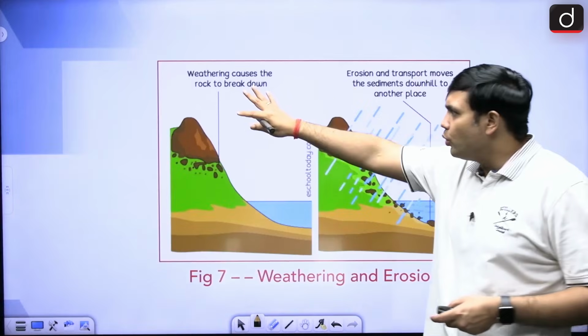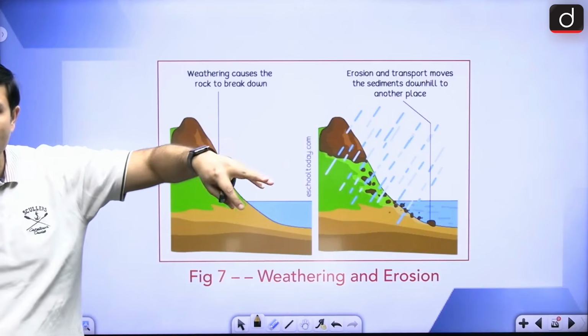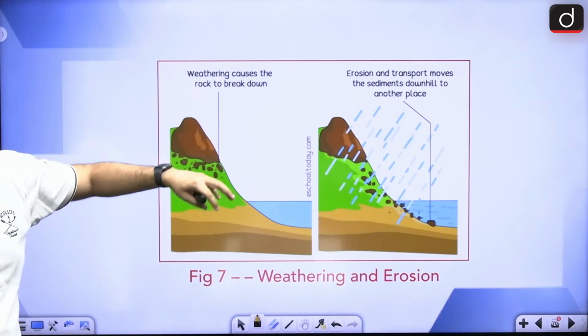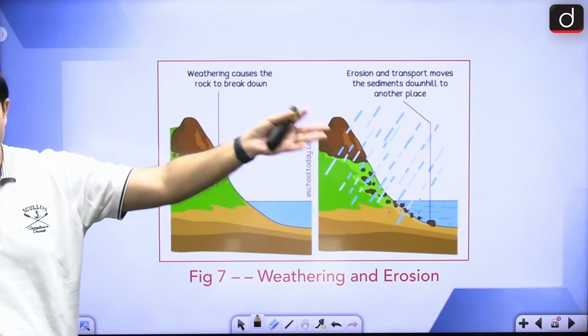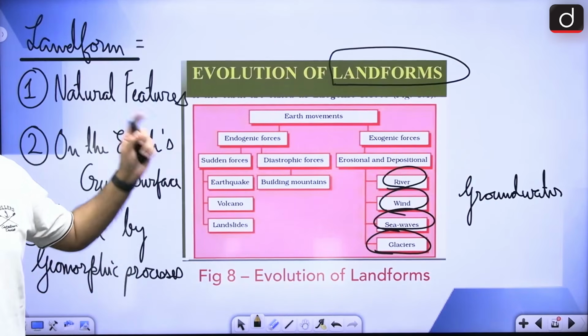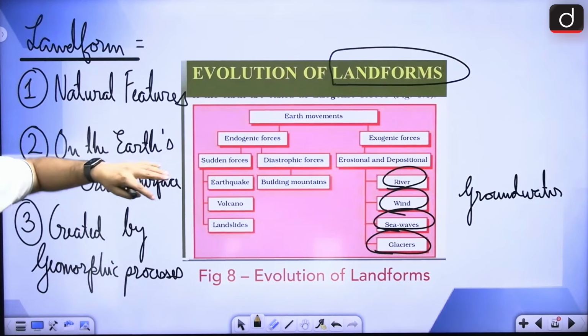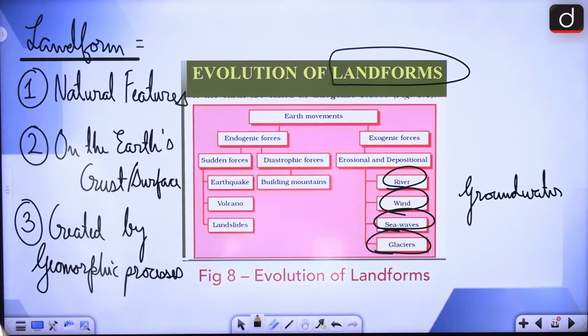So through this whole process, weathering is first of all breaking up the rocks, then erosion is happening, then this is getting transported through, say for example, rainwater, and then it is getting deposited somewhere. So this whole process is going through, and it is leading to the evolution of different kinds of landforms,